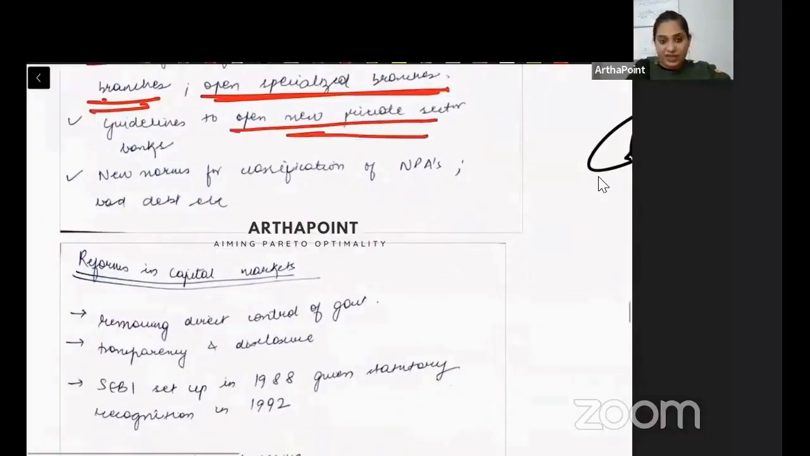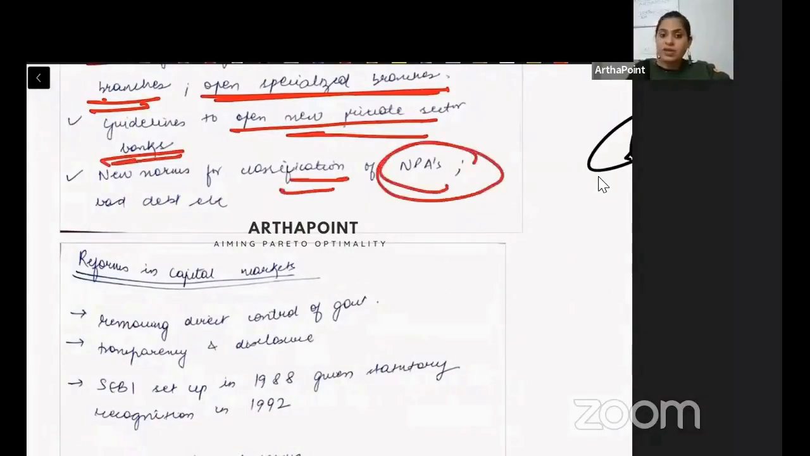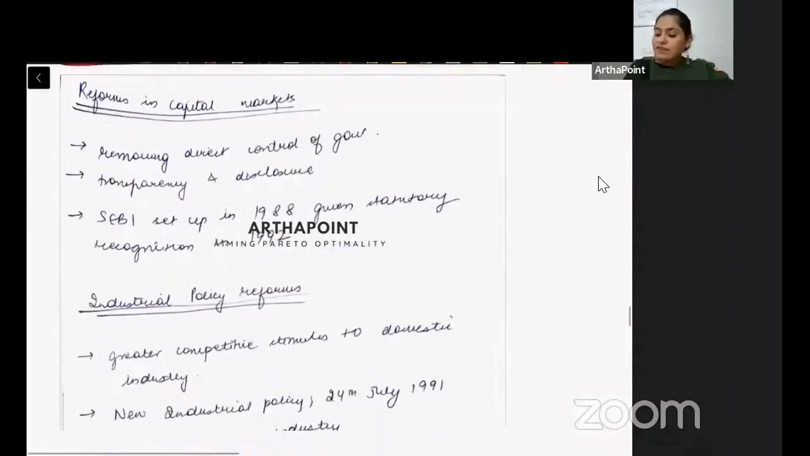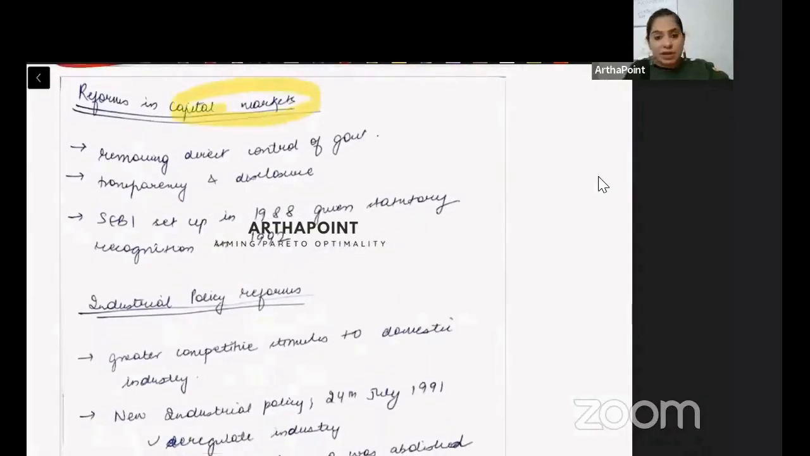Guidelines to open new private sector banks and norms for classification of non-performing asset, bad debt, etc. So we wanted to make sure that we understand which assets are performing well and which assets are not performing well. Then we have reforms in the capital market.